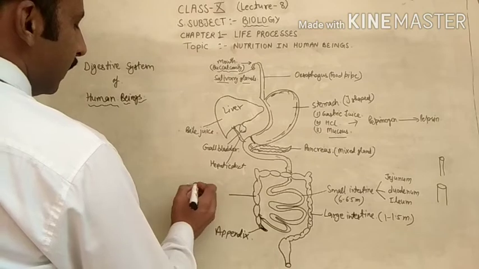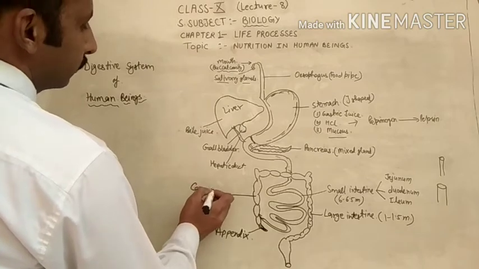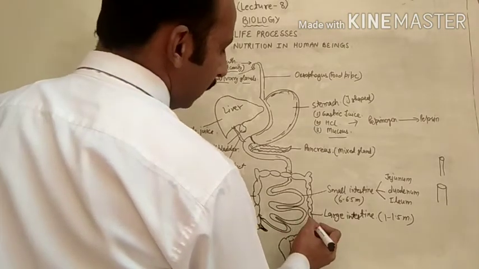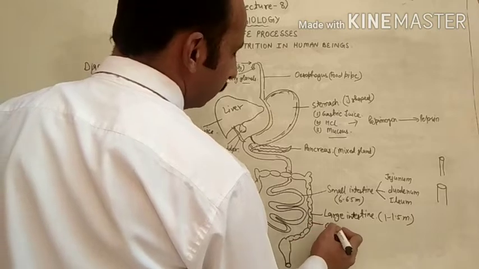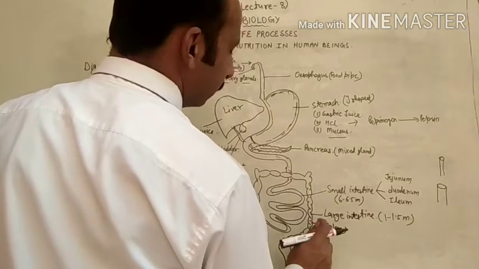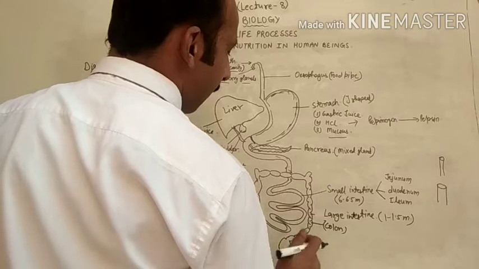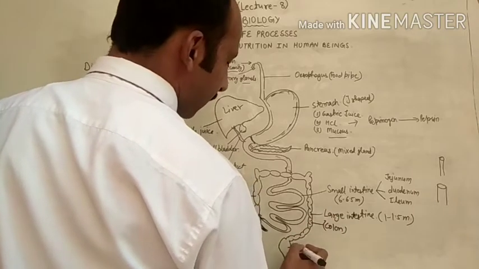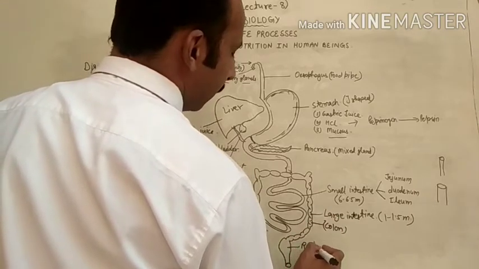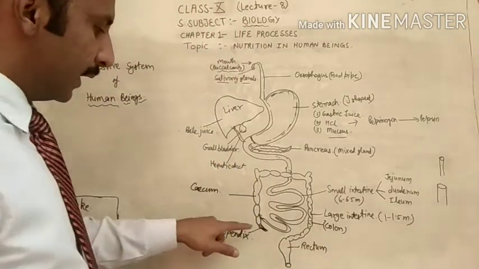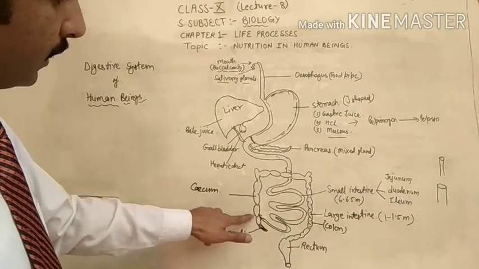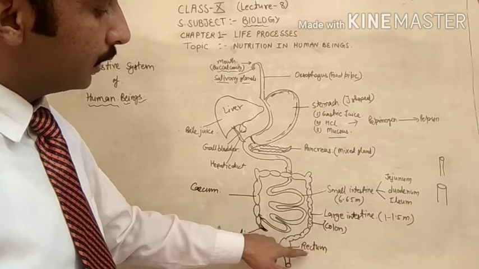Now this is called the cecum. This is called the colon, right? This is called the rectum. So my dear students, the large intestine starts from here: cecum, colon, rectum.